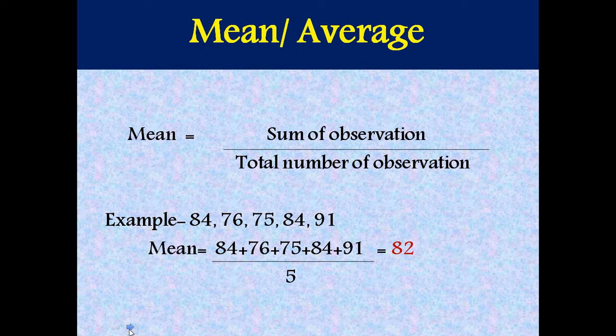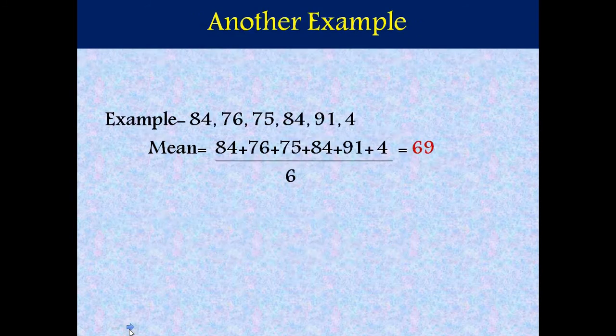Then why do we need other central tendencies? If we can calculate mean easily, why do we need median and mode? Let's see another example. Along with those 5 students, suppose now I want to calculate the average marks of 6 students, and the 6th student got 4 marks out of 100.